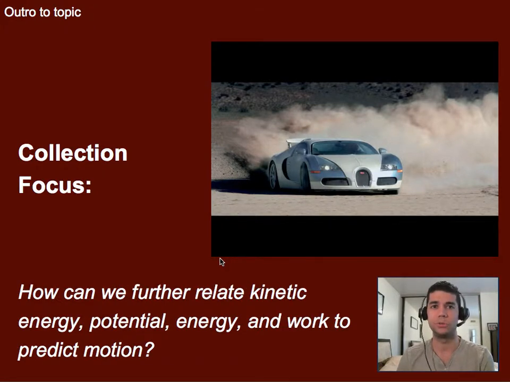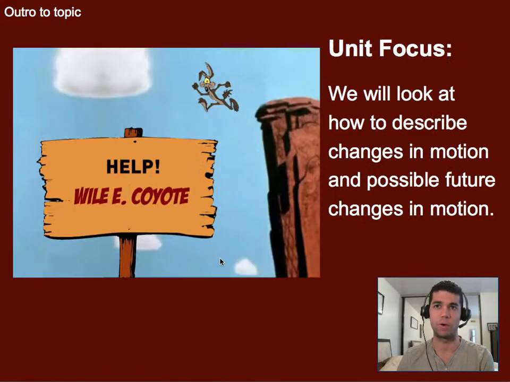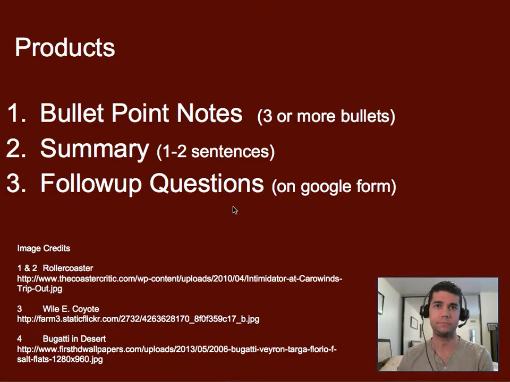Now, what we're going to do is look at how can we use potential and kinetic energy and other types of energies to predict motion a little bit better. Namely to kind of look at scenarios like Wile E. Coyote here and be able to predict how fast he's going to move or how much energy he's going to have towards the bottom. That's it for this one.